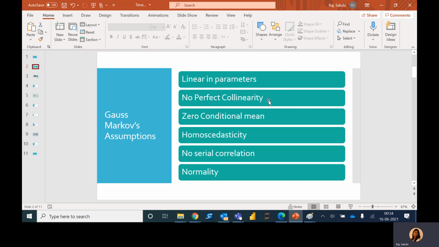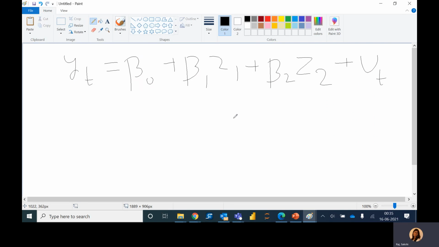It can be understood as the error term at time t cannot be correlated with present, past, or future values of z, that is the independent variable. So z cannot have any lagged effect on y. If there is any lagged effect, then we need to use a distributed lag model instead of the static model that we used here.